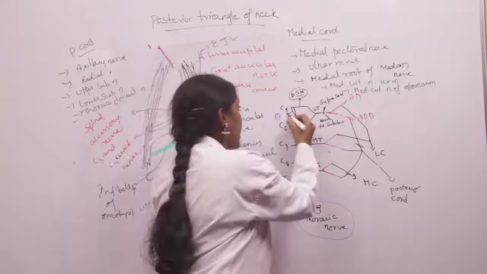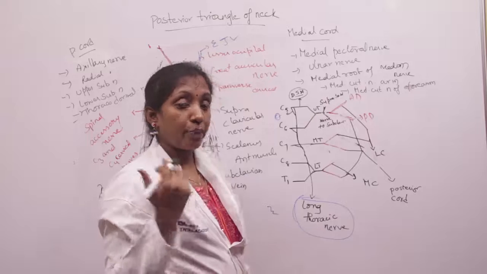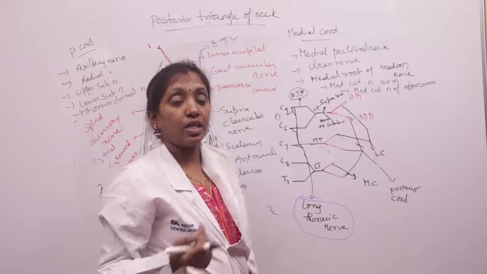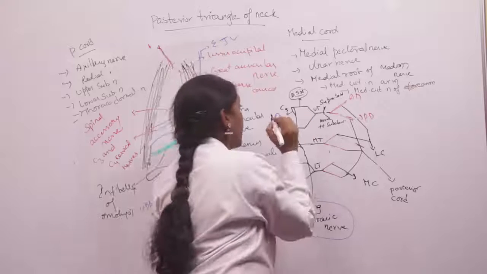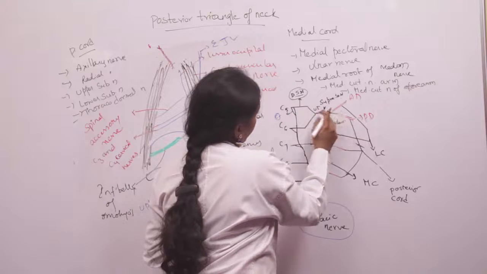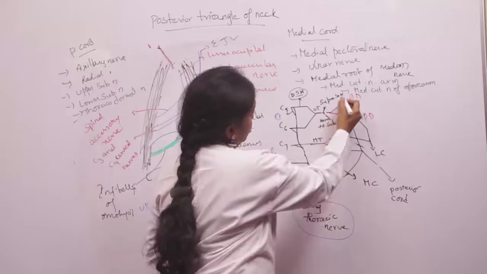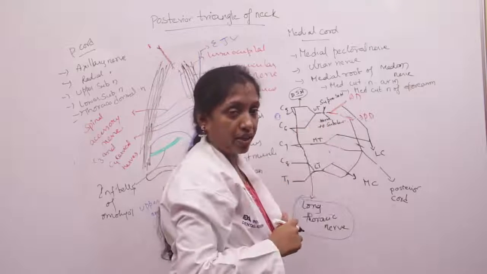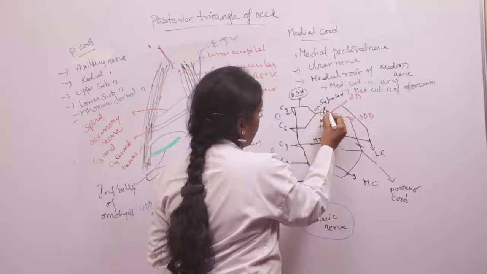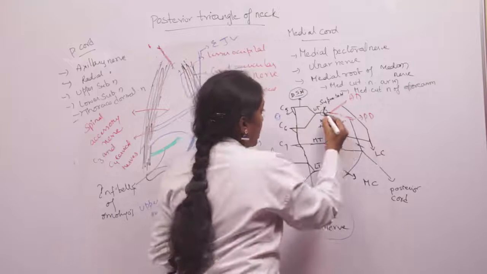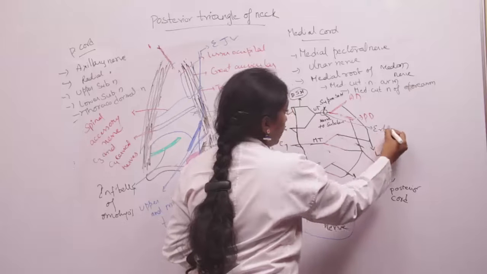Phrenic nerve, which supplies many structures in the body. Phrenic nerve is an important supply to the diaphragm. So phrenic nerve, and from the upper trunk, two nerves arise, that is suprascapular nerve and nerve to subclavius. Here 6 nerves meet, and this point we call Erb's point, because here 6 nerves meet.